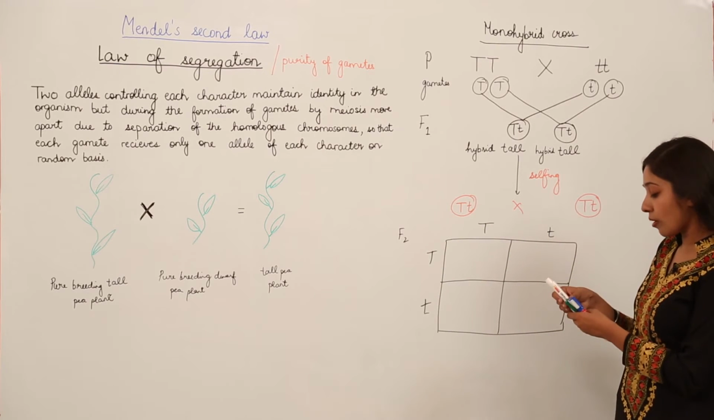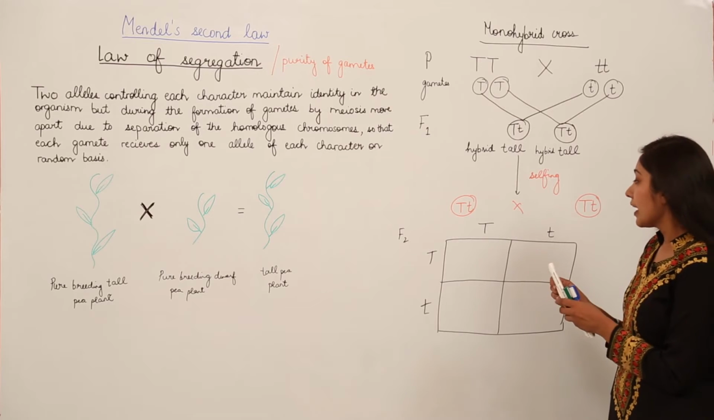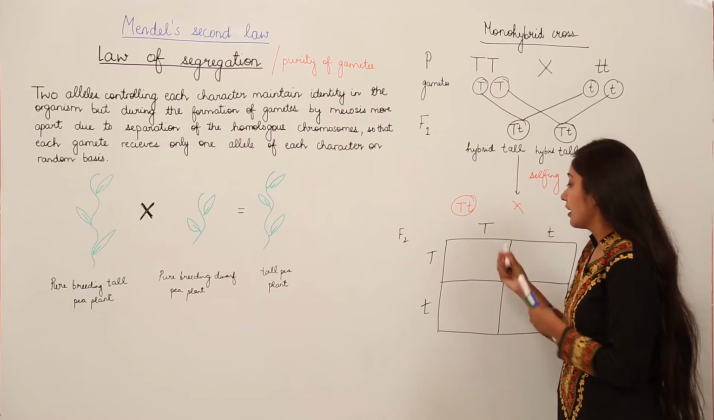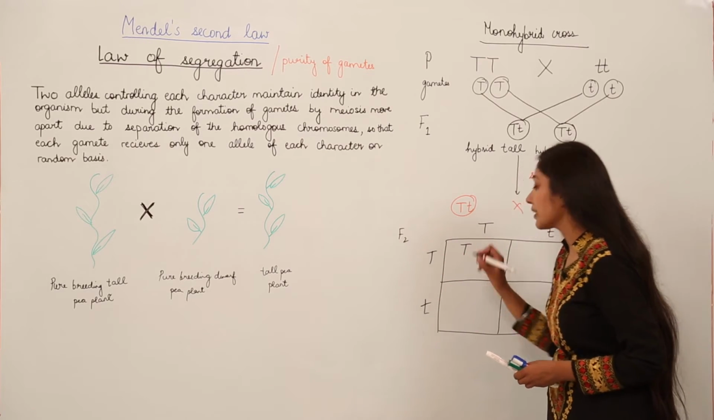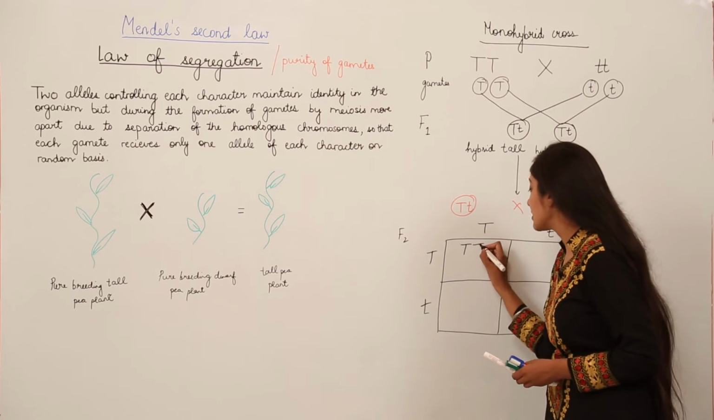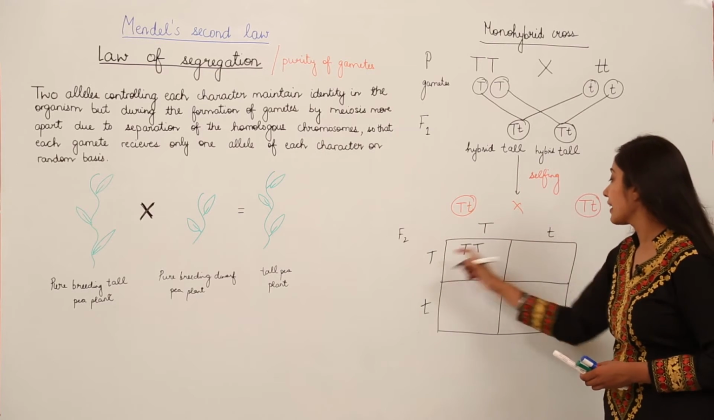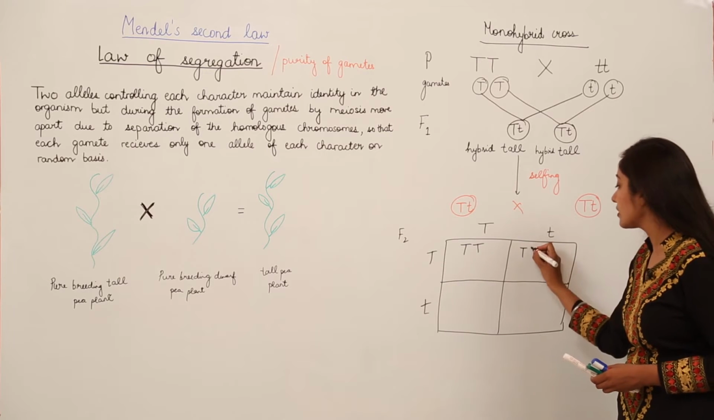So these combinations will work out as follows. Here you have a capital T and a capital T, and here also we have a capital T. Here we have a capital T and this is a small t.